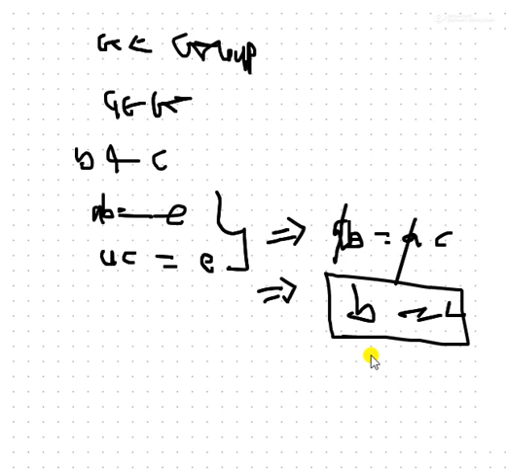Uniqueness of identity: if someone asks us to give an example which has two identity elements, our answer is that we cannot find such an example of a group in which there are two identity elements. And if someone asks, can we find a group with one or more elements having two or more inverses? Obviously we cannot find such a group. And also we learn the cancellation law.